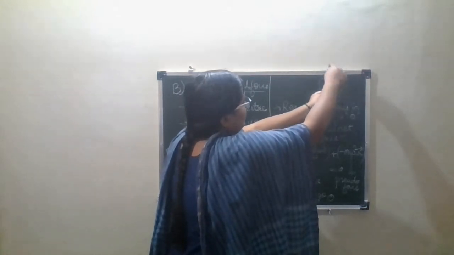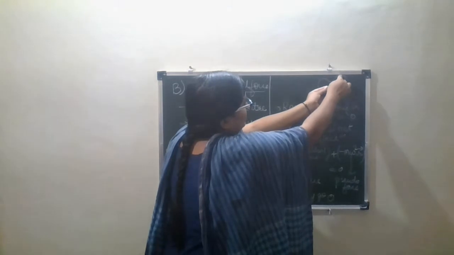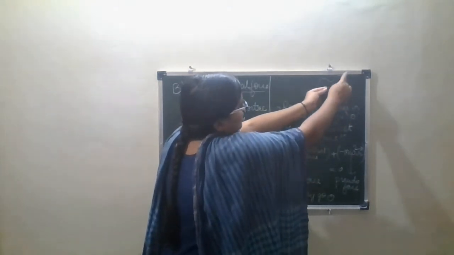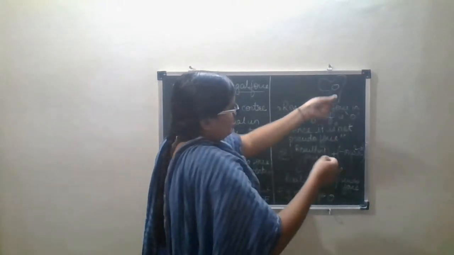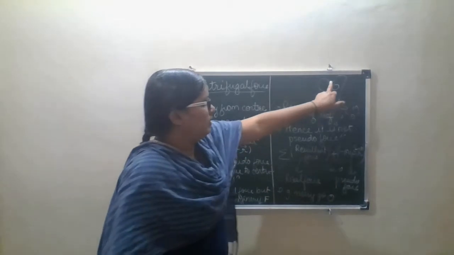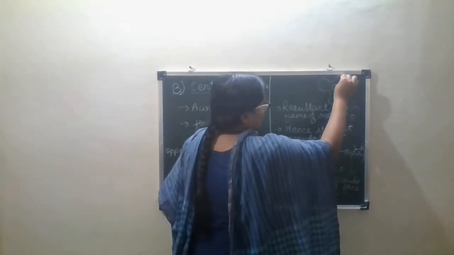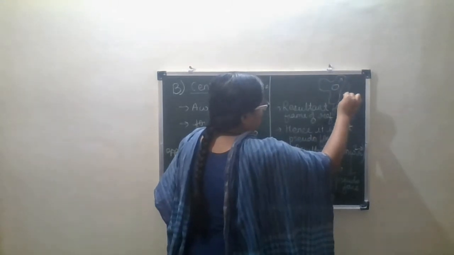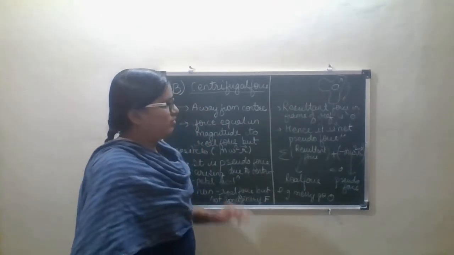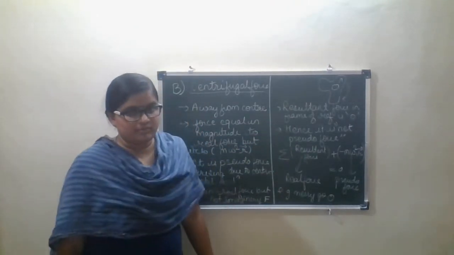But as it is moving, from this center, its direction is away from this center, and it's moving like this, away from this direction and moving round and round. This is the example of centrifugal force.